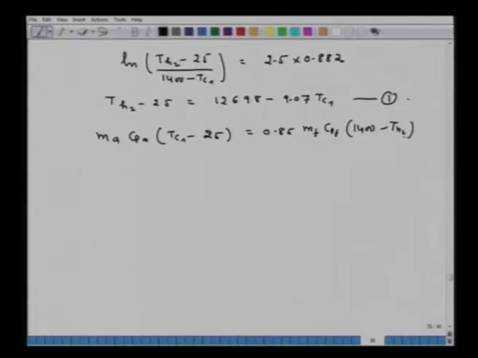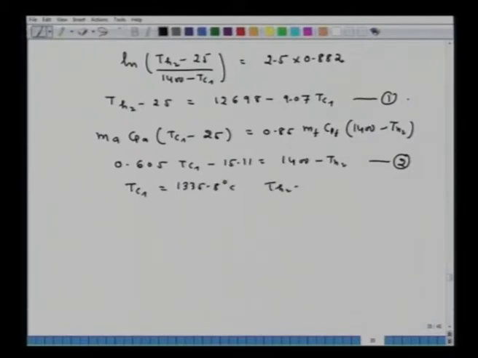Substituting all the values, the second equation is 0.605 Tc1 minus 15.11 equals 1400 minus Th2. This is my equation 2. I can solve both equations simultaneously, so I will get Tc1 equal to 1335.8 degrees Celsius, and Th2 equal to 557 degrees Celsius.